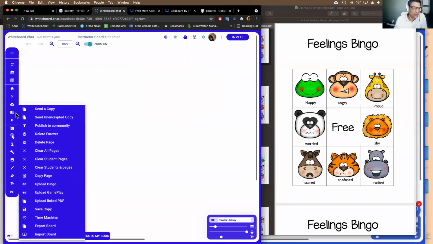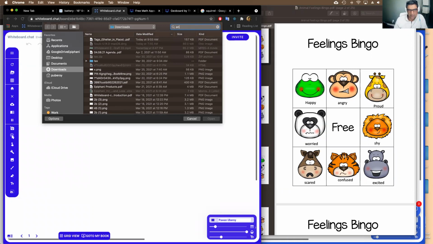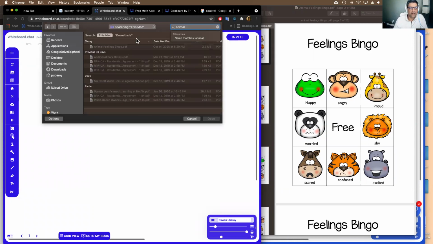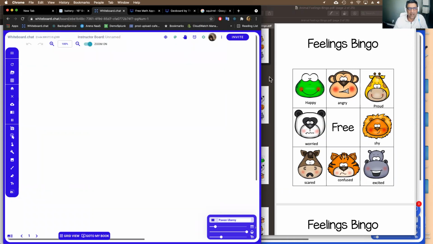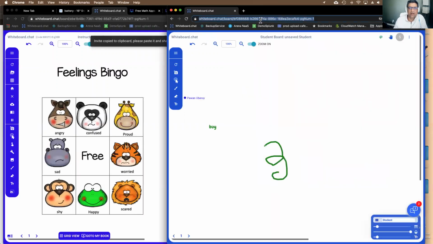You can go to manage board, where you can send copies of your boards to your co-teachers. You can create your own copies. You can create a time machine where you can go backwards and forwards in time to see how things are working. But you can also upload bingo. So if you say upload bingo and you point it to this animal feelings bingo, then each participant that joins this board will get a random copy of it.